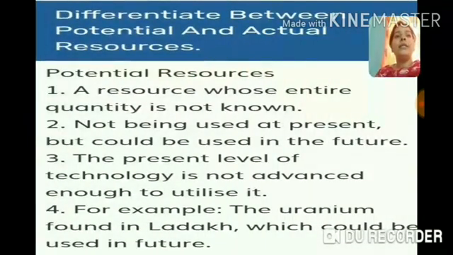The next question is, differentiate between potential resources and actual resources. First, I will discuss potential resources, then I will go to actual resources. Potential resources are resources whose entire quantity is not known, and which are not being used at present but could be used in future, because the present level of technology is not advanced enough to utilize them. The best example is the uranium found in Ladakh, which could be used in future.